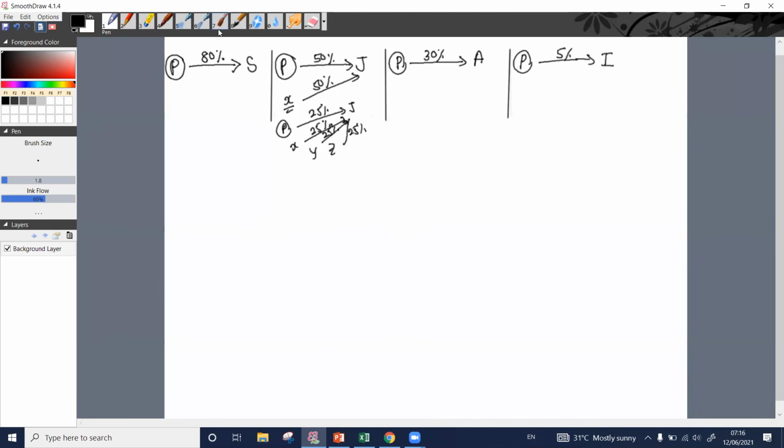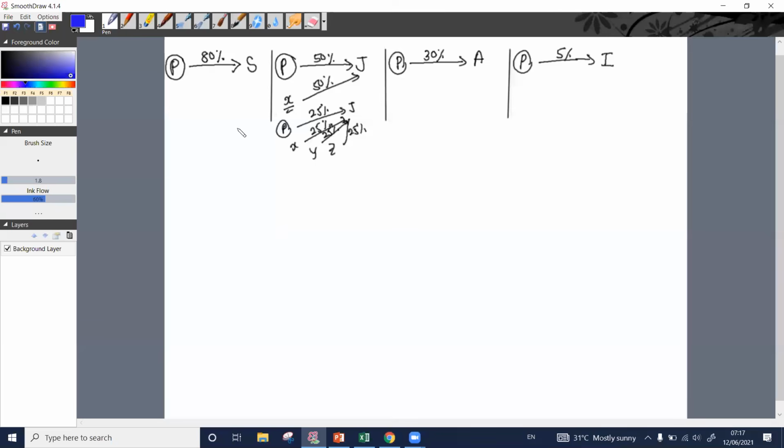Now, by looking at these acquisition percentages, we can classify what sort of investments these are. Probably you know. In the first case, S is what for us? Who is S for P? P has acquired 80% of S Limited. Then S is what?